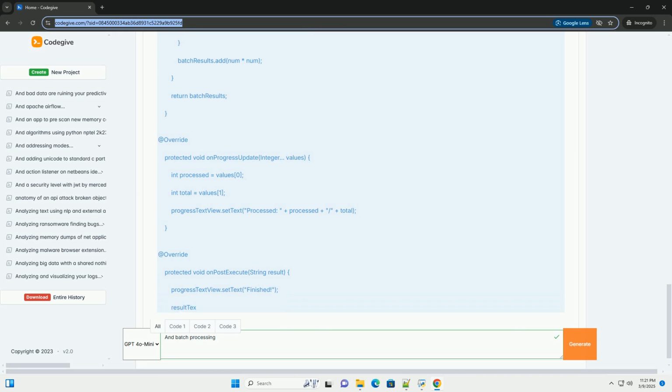Summary: batch processing is a powerful technique for improving the responsiveness and scalability of Android applications. By dividing large operations into smaller chunks and processing them in the background, you can avoid blocking the UI thread and provide a smoother user experience.